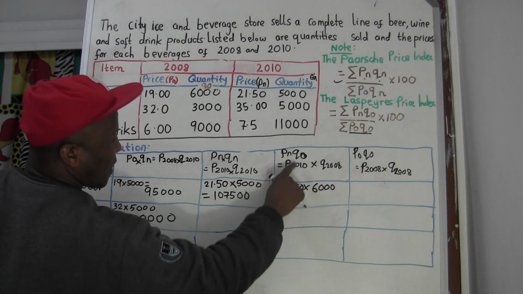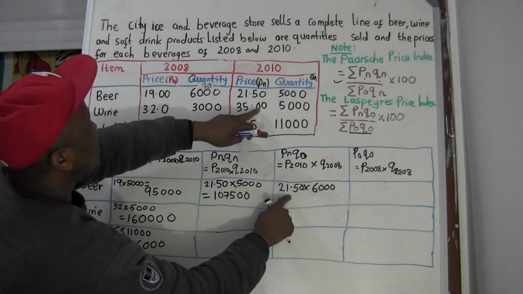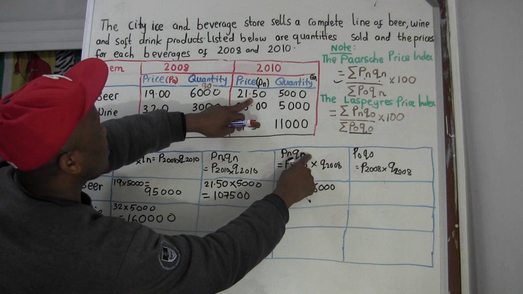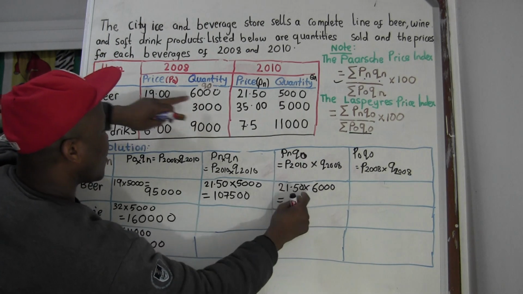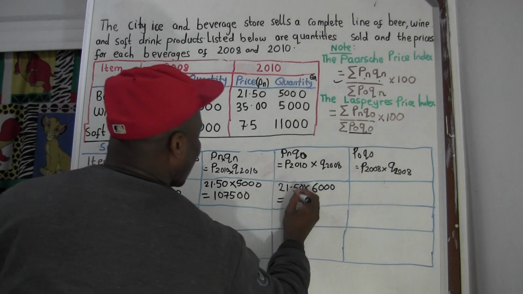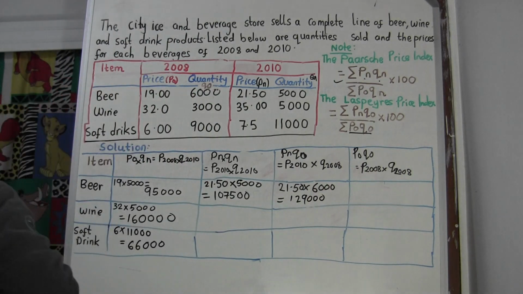21.5 times quantity 0, 6,000. Okay, cool, we got it. So when you plug it in the calculator, that's going to give us 129,000. Now let's go for the last one.